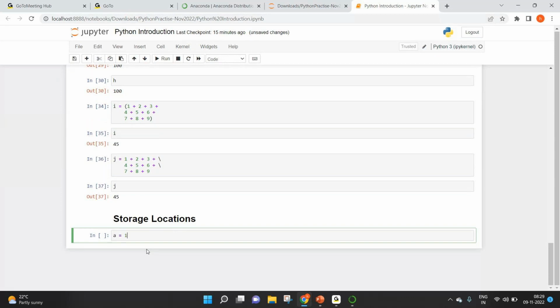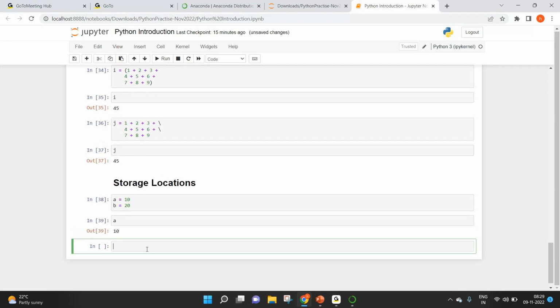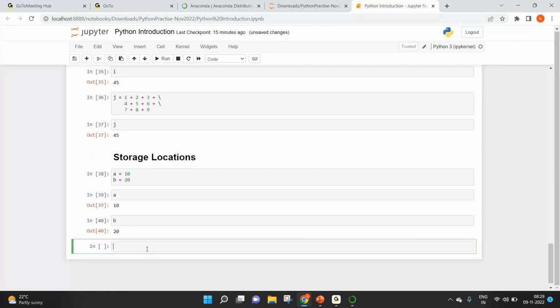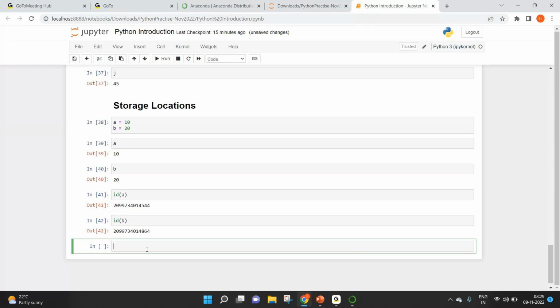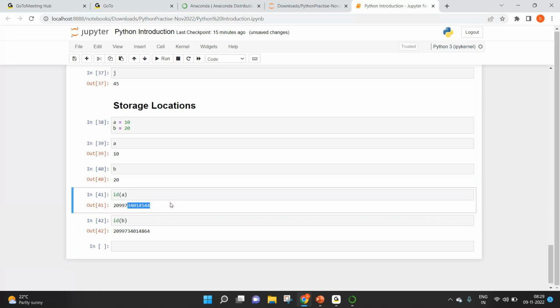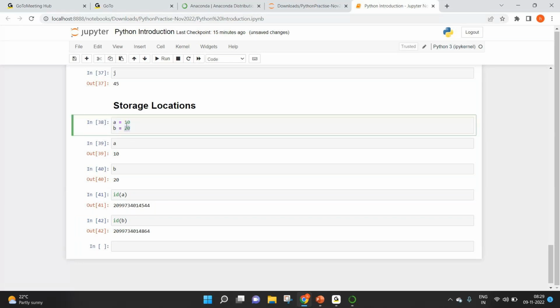Suppose let me define two variables. Let's say a equal to 10 and b equal to 20. The value of a is 10, b is 20. If you wanted to see the memory location address of these, you can just use id of a and id of b. Have a look here. Are these values the same? They are not the same. They are different, because their values are different. So there is one interesting thing in Python.